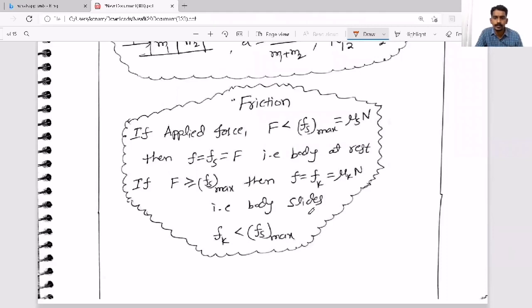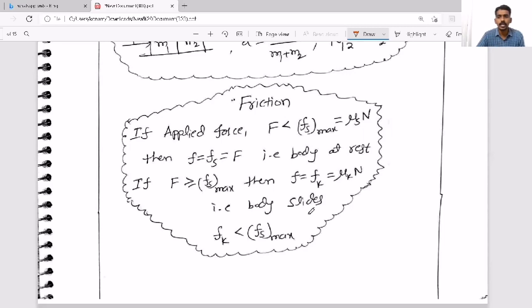Now, afterwards, you need to understand one more force, that is frictional force. So what is frictional force? Frictional force is nothing but an opposition offered by the rough surface to the motion. It tries to prevent the motion first. If not, at least it tries to oppose the motion. That is the nature of a rough surface, and that nature only we call friction, and the opposition force developed due to this nature is called frictional force.